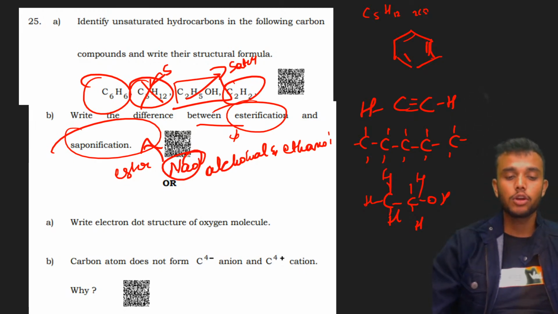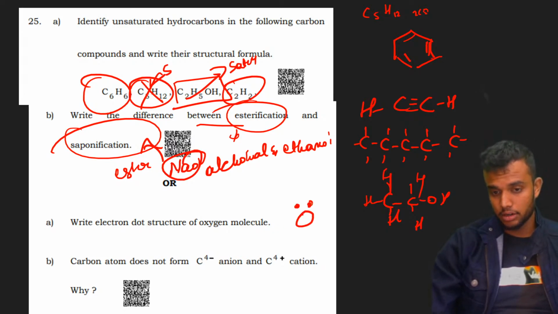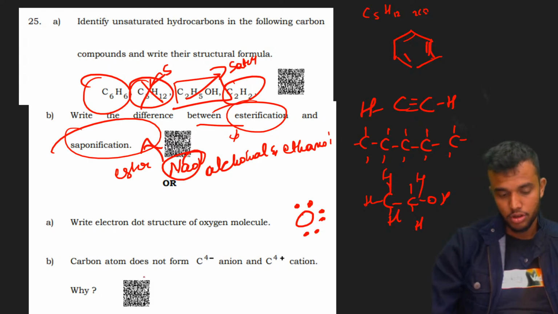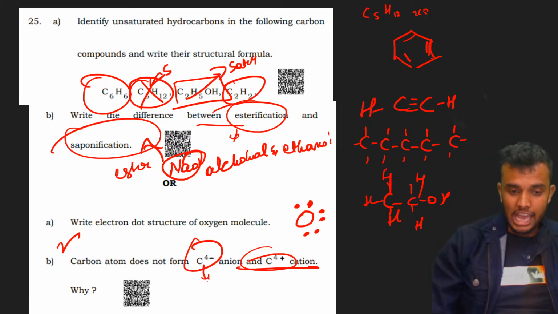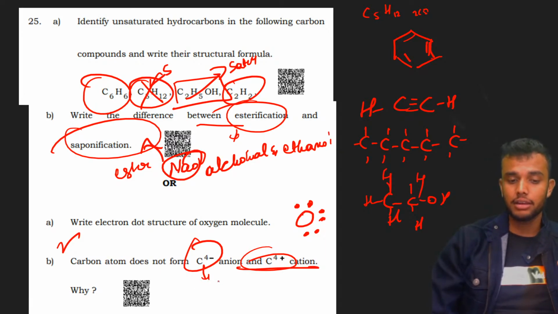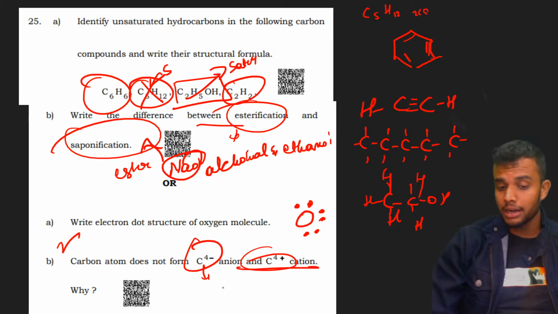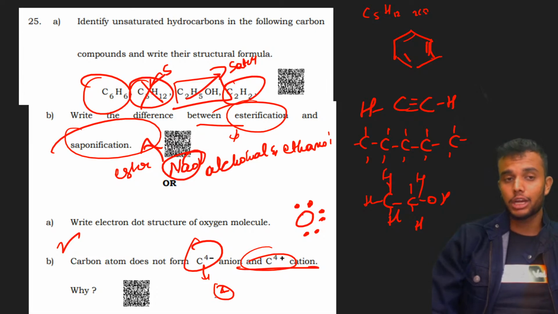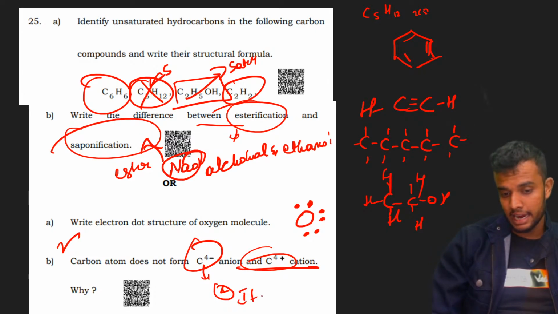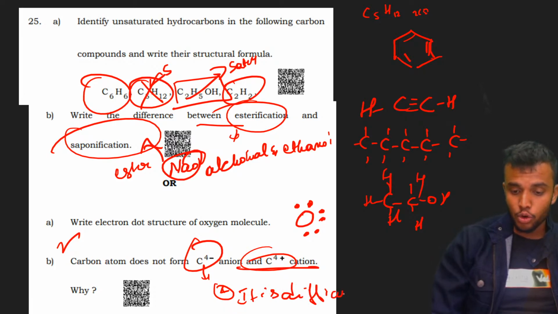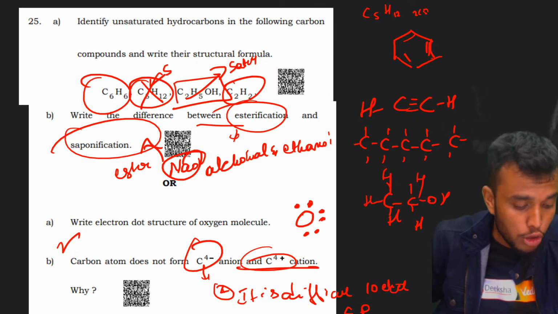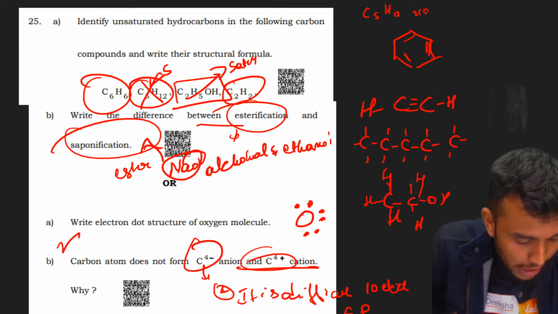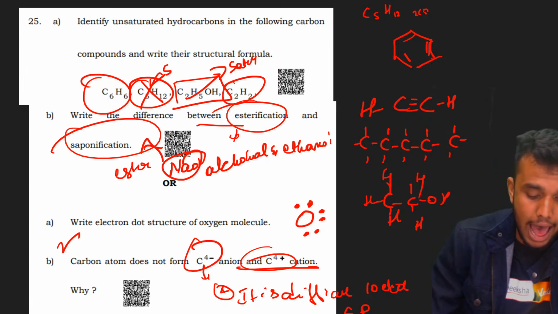Next question. Write the electron dot structure of the oxygen molecule. Totally 6 valence electrons are there. This is the electron dot structure of the oxygen molecule. Carbon atom does not form C4 minus ion or C4 plus ion. Why? If it forms C4 minus ion, it must gain 4 electrons, and it is difficult to hold 10 electrons with 6 protons. Similarly, for C4 plus ion, we need a huge amount of energy to remove 4 electrons in its valence shell. That's why both do not happen.